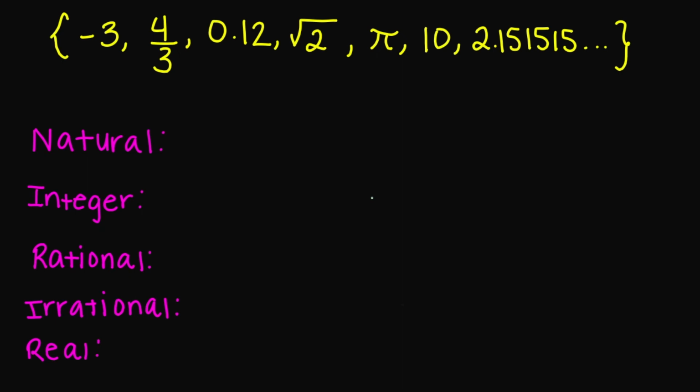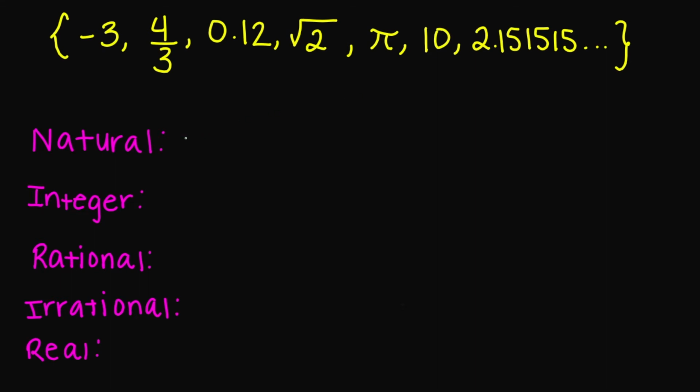So what if I gave you a set of numbers? So we have negative 3, 4 over 3, 0.12, square root of 2, pi, the number 10, and then we have a decimal, 2.1515 repeating. So let's start with the first one. Negative 3, is that a natural number? No. 4 over 3, is 4 over 3 natural? No. 0.12, not a natural number. The square root of 2, no. What about pi? Not a natural number. What about the number 10?